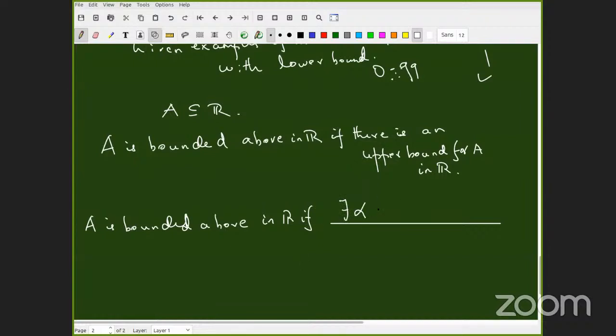There exists an upper bound, we'll call it alpha. There exists alpha. Where? What is the underlying set? There exists an upper bound for A in R. That means there exists. Now, these are all plain English statements. Now we want to make it very precise. So there exists alpha in R. This is the place where we get the upper bound, in R only. I'm looking for it with some property. What is the property? Quick. What do I have to write in the bracket? There exists an element alpha in R with some property. What is the property?